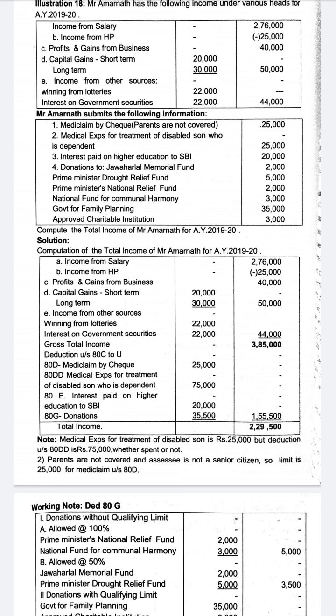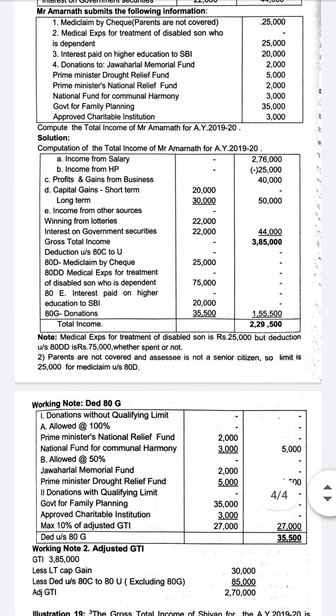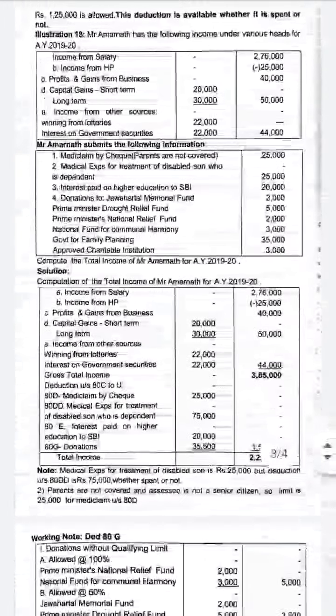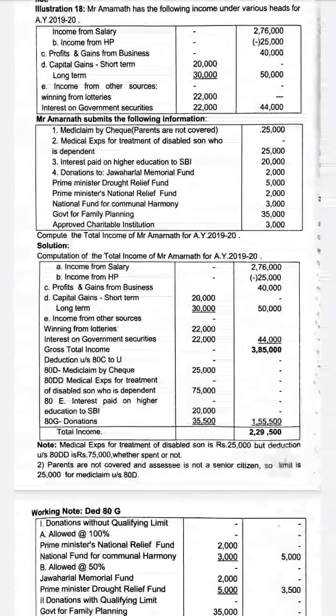Okay, so let us go through one problem which covers what we have studied from 80C to 80U deductions on total income. It has been given like this: Amarnath has the following income under various heads, from your fifth semester till now, whatever we have studied. Income from salary, income from house property, profits and gains from business, capital gain, short term, long term, income from other sources, winnings from lotteries, interest on government securities.